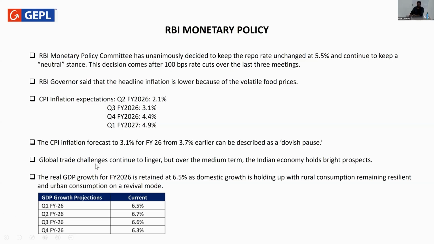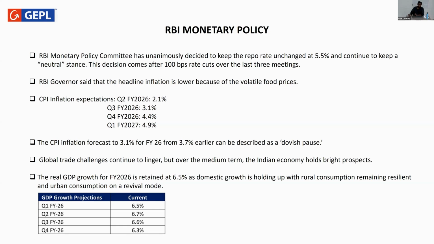So if you see for FY 2026, the CPI inflation forecast was previously 3.7%, and in the recent week, we saw that RBI had lowered that forecast to 3.1%, given they are seeing a lower headline inflation in the food prices. So this is overall a very positive update on the monetary policy front as well as on the inflation front.